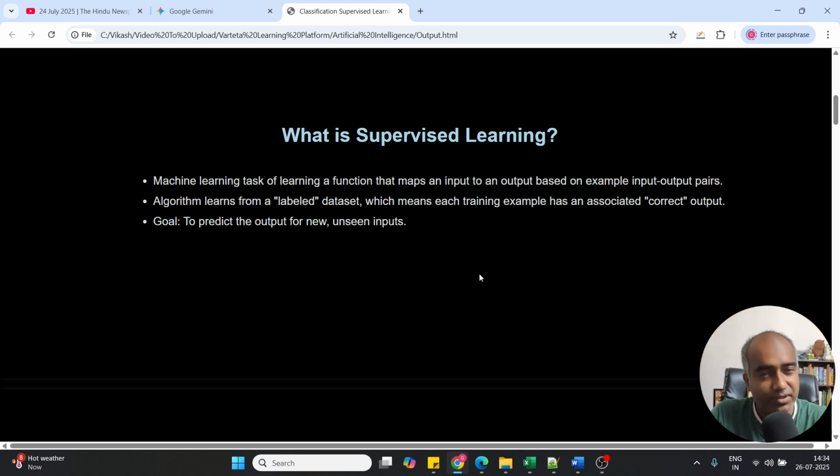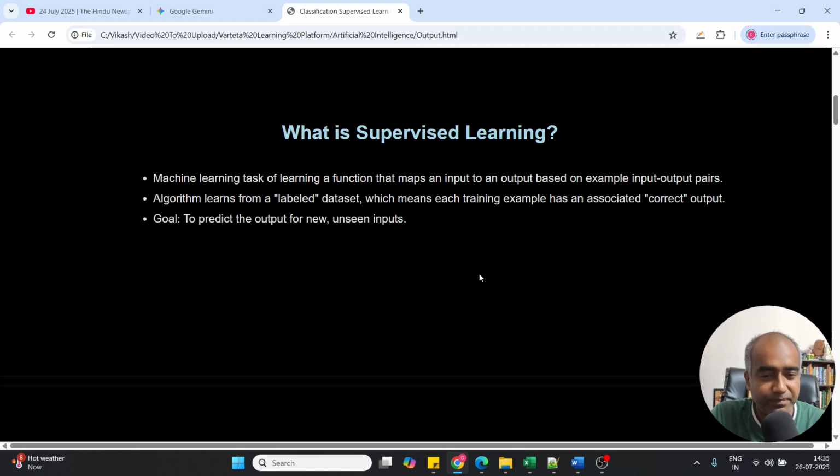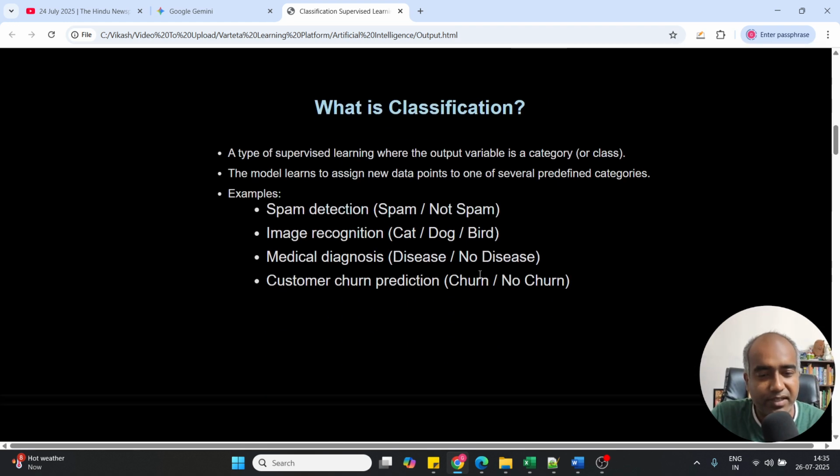Okay, so based on the information that it has for the features and based on the output, it tries to find the pattern. Okay, so the goal is to predict the output of new unseen data. What is the goal of supervised learning? It is trained on seen data, and it should be able to make predictions on the unseen data. That is the purpose of supervised learning. Now let's come to the next slide.